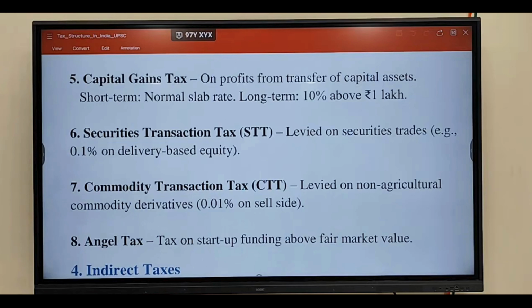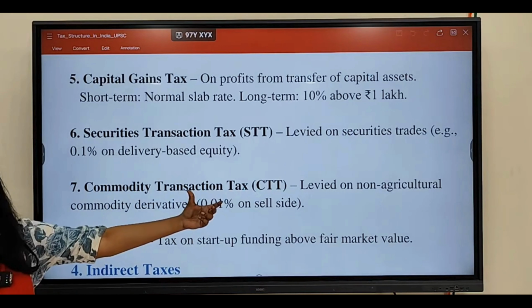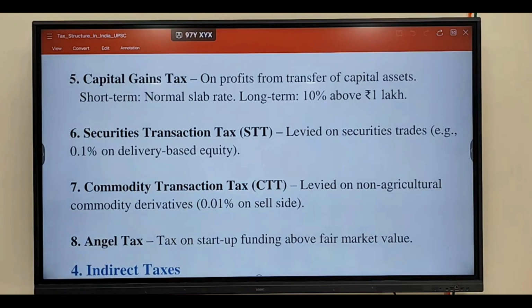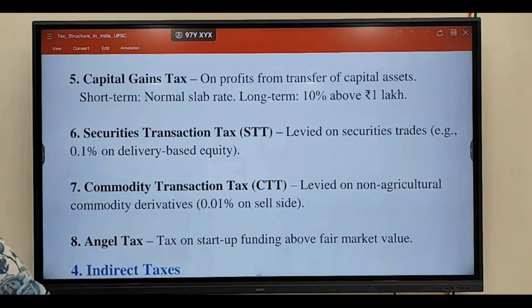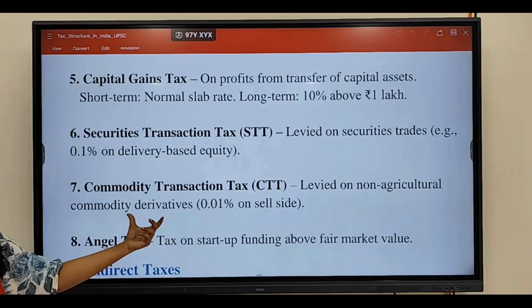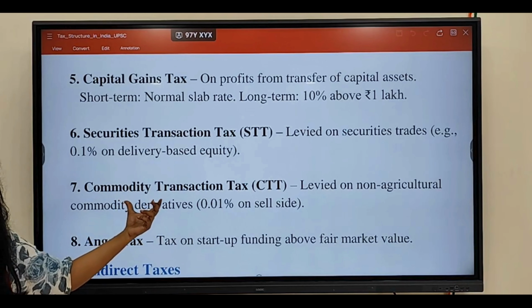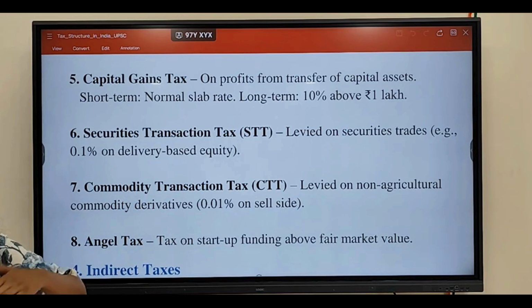Understood? Okay. Next, commodity transaction tax: the non-agriculture commodities like steel, aluminium, gold, crude oil, except agriculture goods, all the non-agriculture goods come under commodity transaction tax. For whatever profit you get or whatever transaction you make, buying and selling, you should pay around 0.01% for your profit, for your transaction also. Understood?